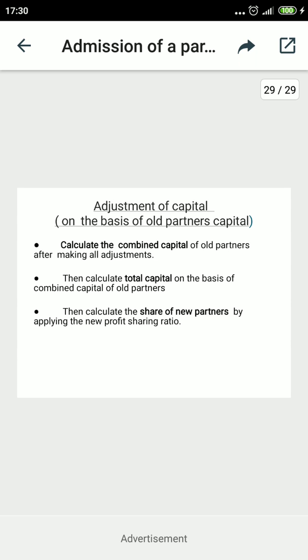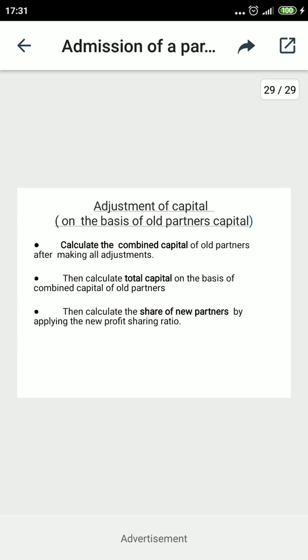Like if 1/4 share is of the incoming partner, then the rest 3/4 is for the combined capital. So with the 3/4 you may observe the total capital of the firm. It means the combined capital, if you are getting the shares of the combined partners, will be taken to calculate the total capital. But sometimes the question is saying to calculate the new partner's share. So you have to apply the new partner's share on the total capital, then you may derive only the new partner's share. So there is no need to make any adjustments in the old partners' capital account.